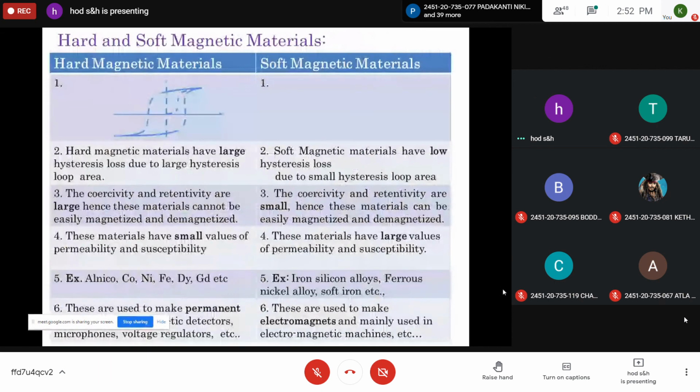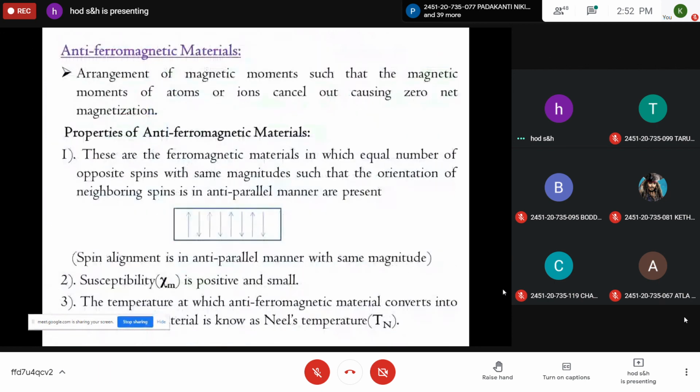Antiferromagnetic. So in this, you can see, for this only I have opened this PowerPoint. These are the materials in which an equal number of opposite spins with the same magnitude are present, such that the orientation of neighboring spins is anti-parallel. That means one is from top to bottom, another from bottom to top with the same magnitude. Because of this, both nullify, so the net magnetization is in general zero.